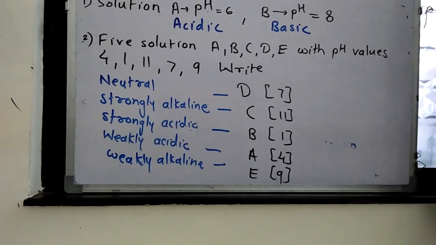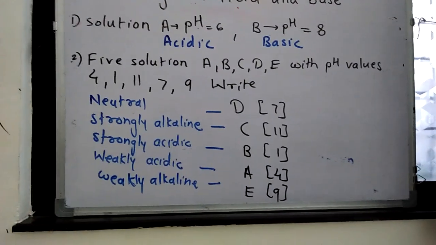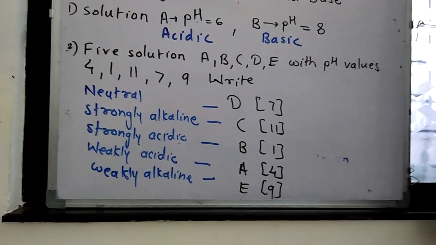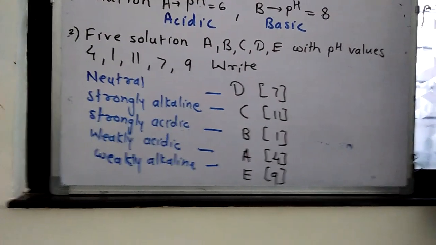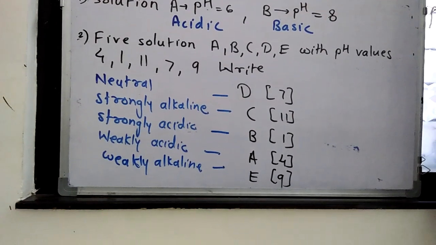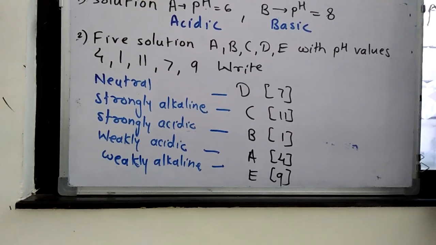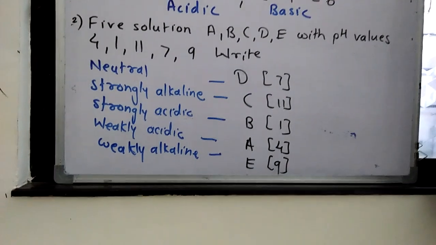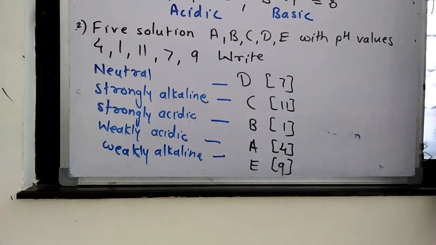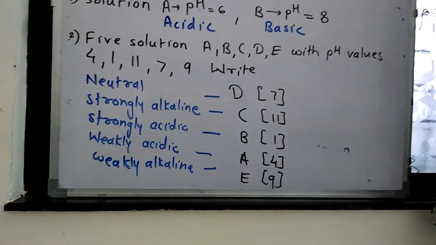So neutral means the value of pH should be 7. So neutral is D. Now strongly alkaline. Alkaline means it is between 7 to 14, but strongly alkaline means it should be more. So C, 11. Strongly acidic. We know acidic substances produce more H plus ions.